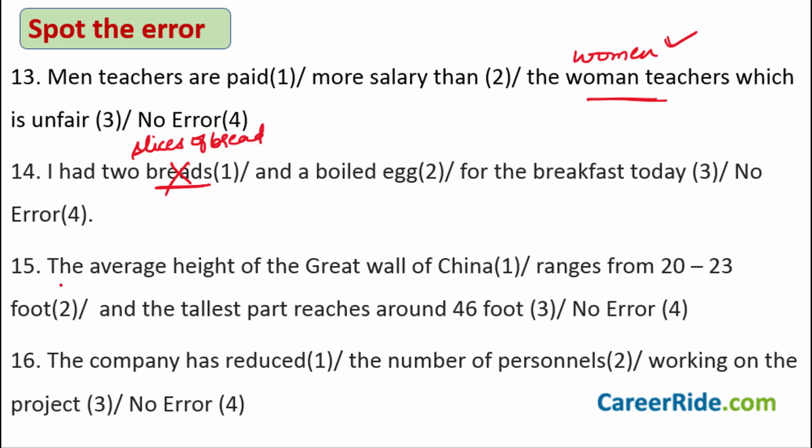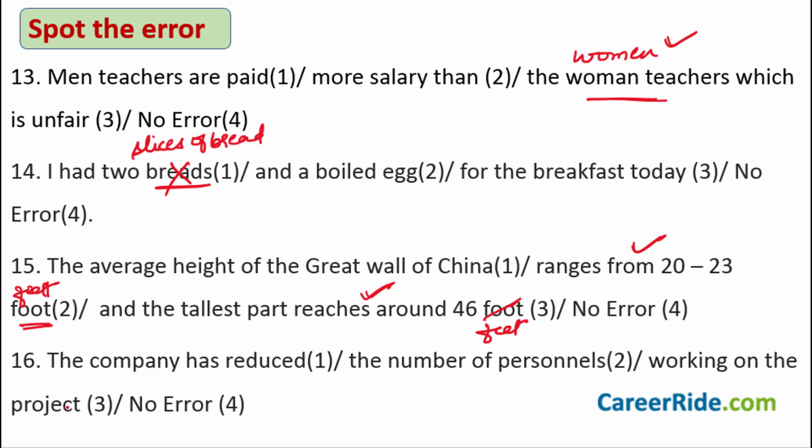The average height of the Great Wall of China, there's no mistake here, ranges from 20 to 23 foot. This should not be foot. 1 foot is okay, but when you are talking about more than 1, it should be feet here. And similarly, this third part of the sentence, and the tallest part reaches around 46 feet is what you should say.